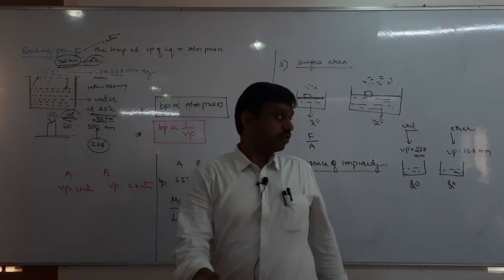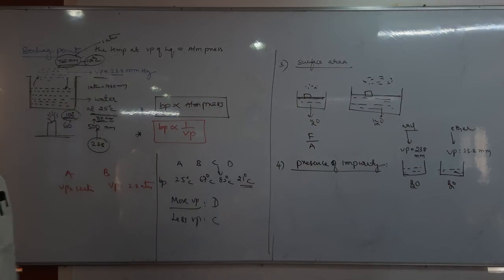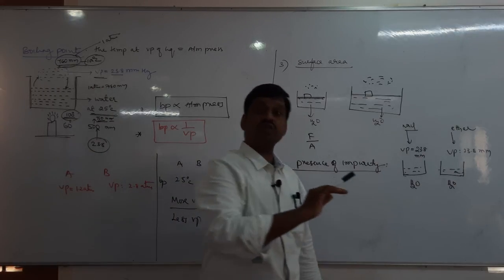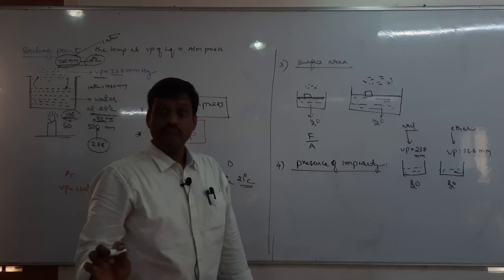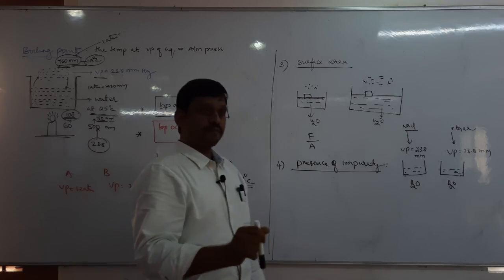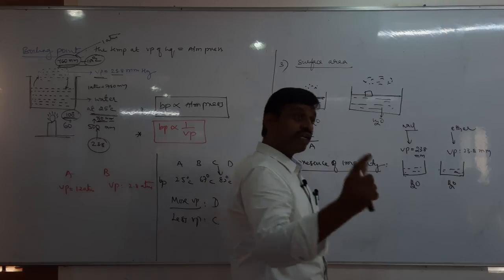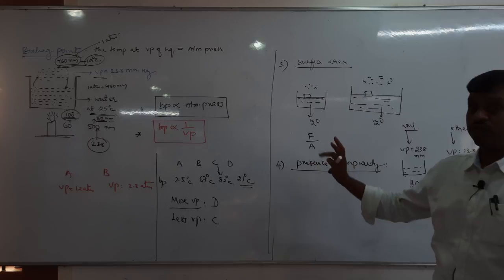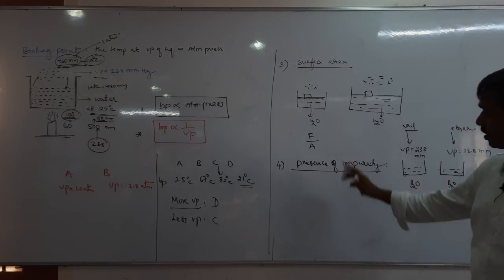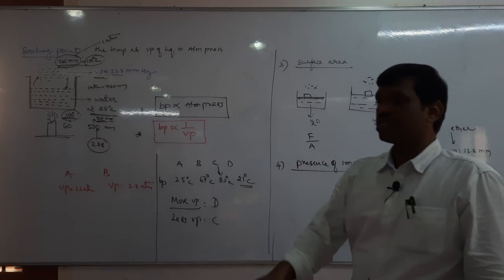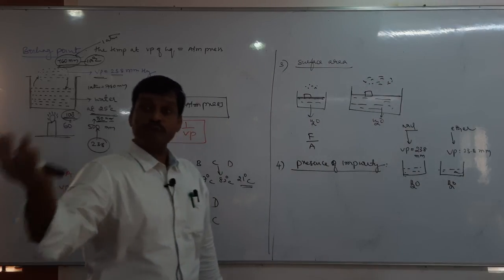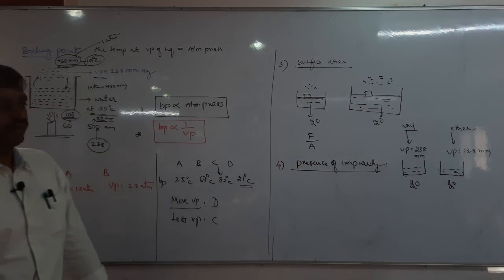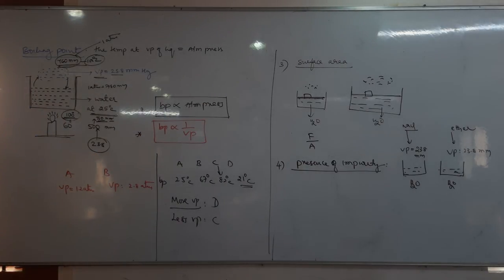The third factor is surface area. As the surface area increases, the vapor pressure does not change, but the rate of vaporization increases. Last class we studied that the rate of vaporization is directly proportional to surface area, but vapor pressure does not change. Next is the presence of impurities. The presence of volatile impurities increases vapor pressure, and the presence of non-volatile impurities decreases vapor pressure. Okay, take down.